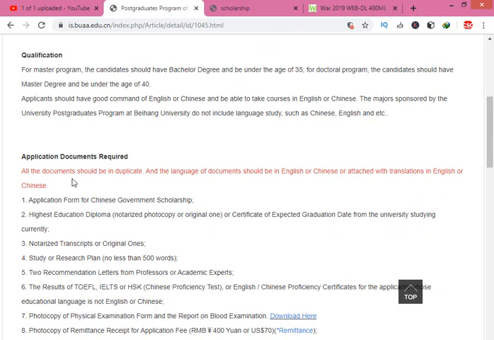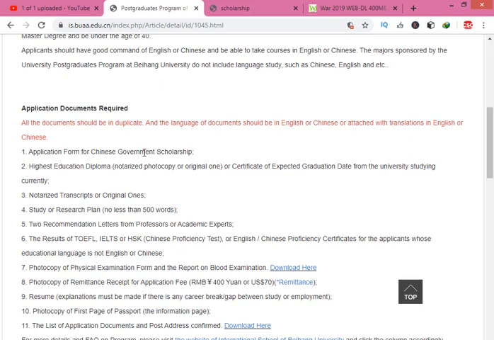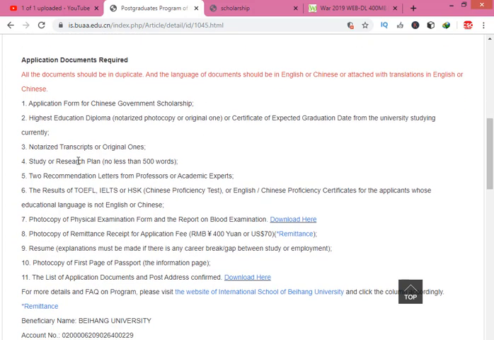Now, the documents required must be sent in duplicate, meaning you make 2 sets. First, you must fill the CSC online application form. I also give the link in the description on how you fill this form. Second is the highest education diploma, a notarized photocopy. If you haven't received your degree yet and you are still studying, then get a provisional certificate from your host university. Third is a notarized highest diploma, and fourth is the study plan.